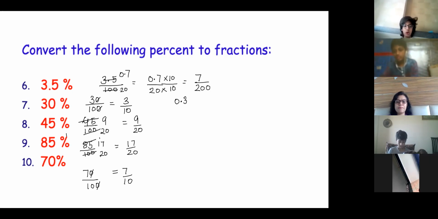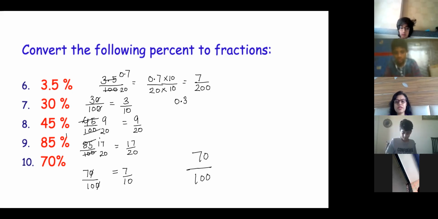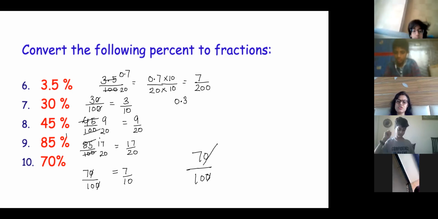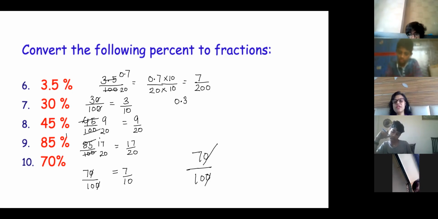Like 70 divided by 10, so it will become 7, and 10 tens are 100. Correct. So basically we are doing that only. Now when we get more practice, we cut the 0s directly. So it is 7 by 10 only. Actually I am dividing 10 sevens and 10 tens. But the shortcut method is to just cut the 0s, and it will be done.